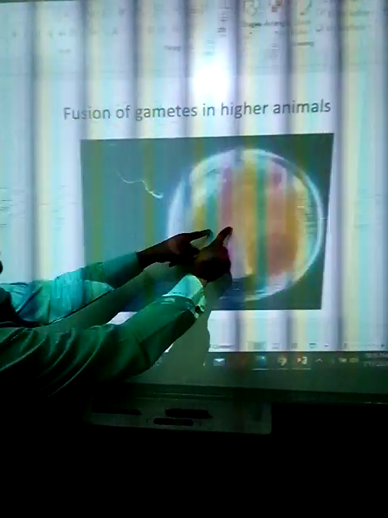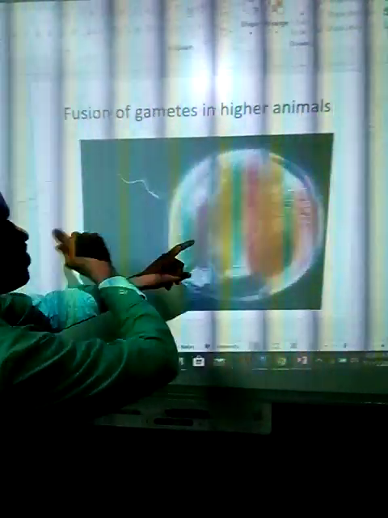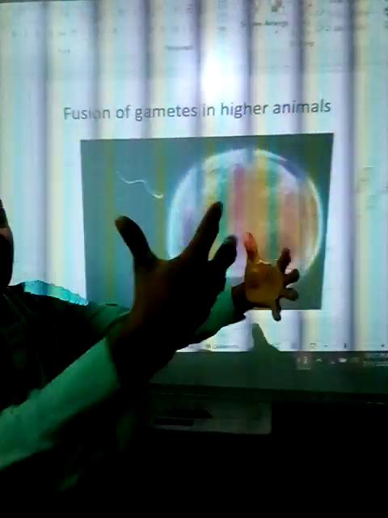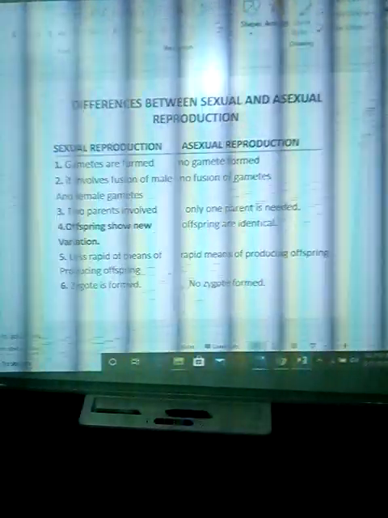So this one now fertilizes this, it dissolves this, and they fuse together. So there is an exchange of materials between the egg cell and the sperm cell.